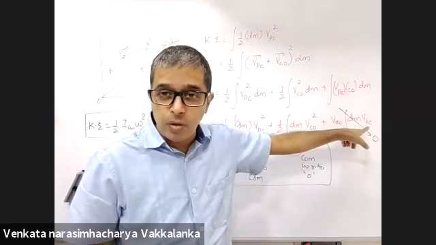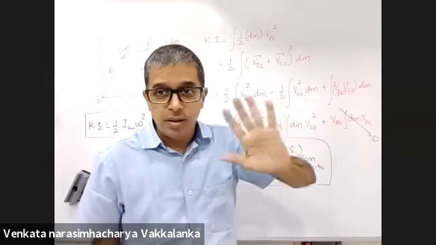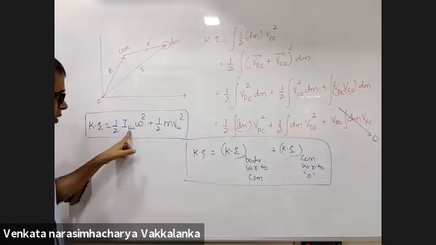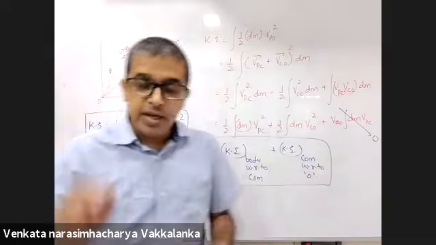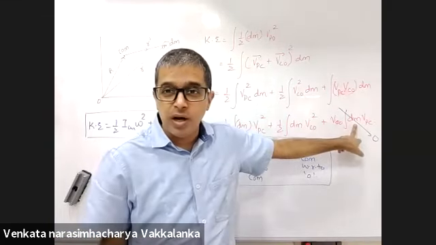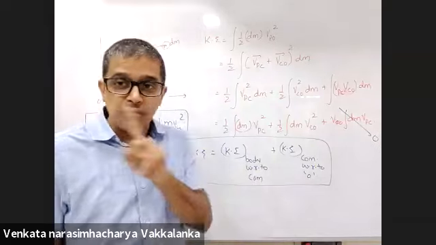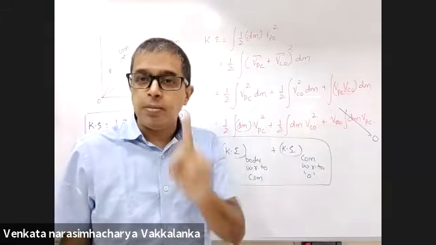So this expression is applicable only about center of mass, plus kinetic energy of center of mass. If you take any other point, then this will not be 0 and this expression will not be correct. So you have to take it only about center of mass.